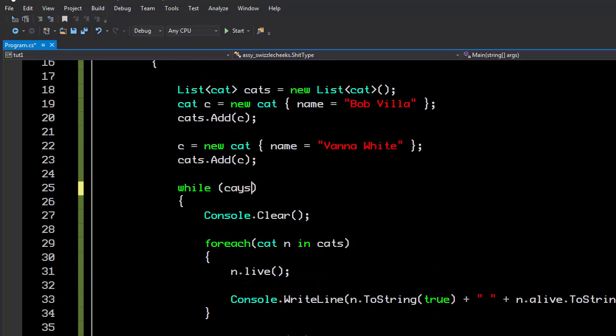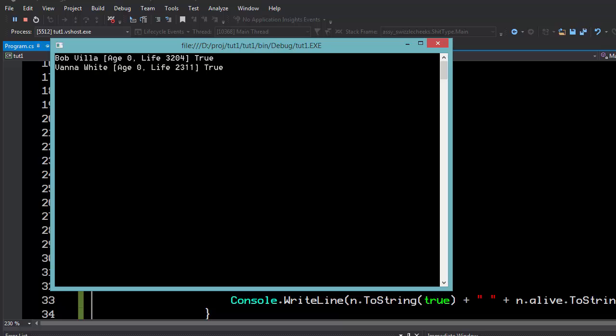Now, the other interesting thing that we can do is, instead of saying while true, we can say while there's more than one cat, or while there's any cat. So we can say while cats.count is greater than 0. And now, as long as we have cats in the cat collection, we'll continue to monitor them on the screen.